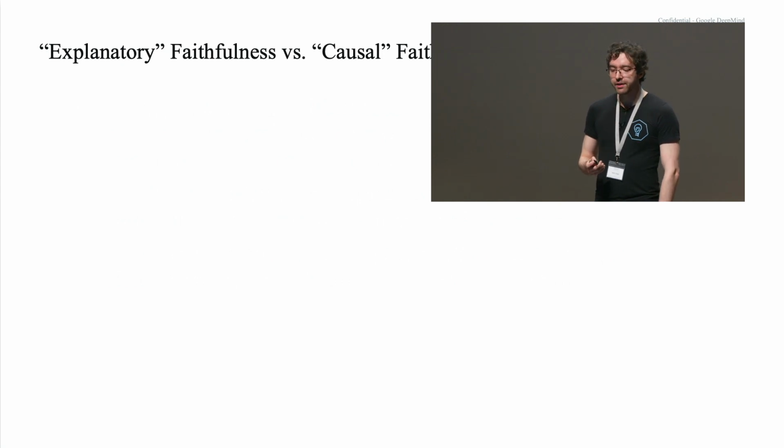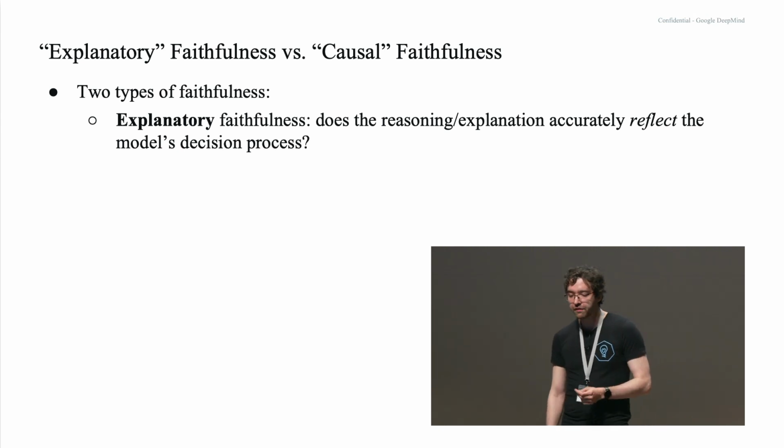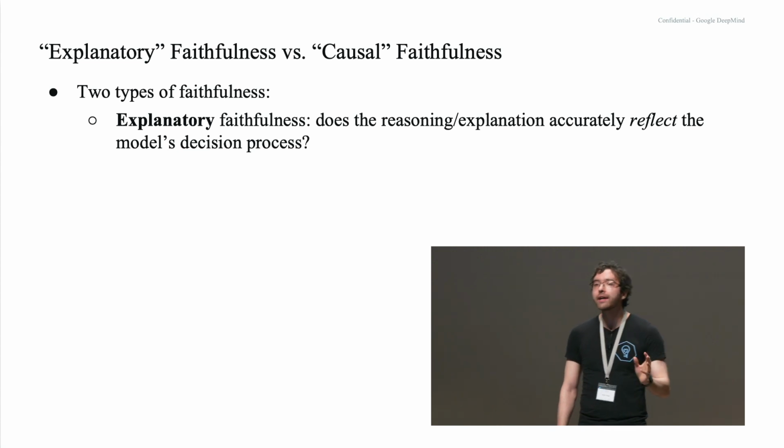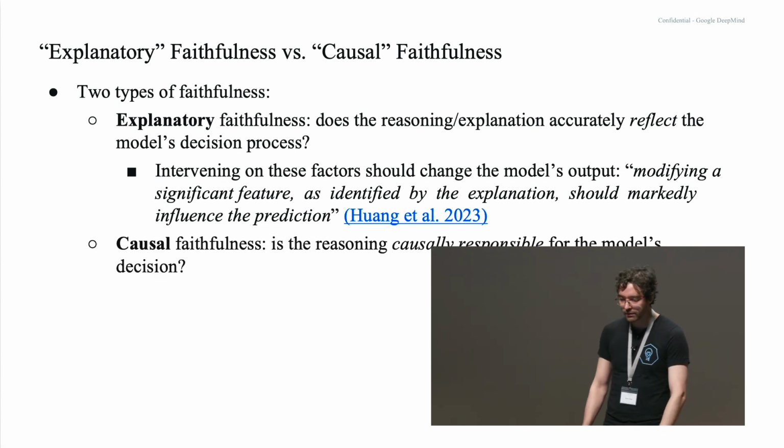I want to make this distinction also between explanatory faithfulness and causal faithfulness, which are different concepts that get used sometimes interchangeably in the literature. Explanatory faithfulness asks, does the reasoning or explanation accurately reflect the model's decision process? So the idea here is that intervening on these factors should change the model's output if this explanation is faithful.